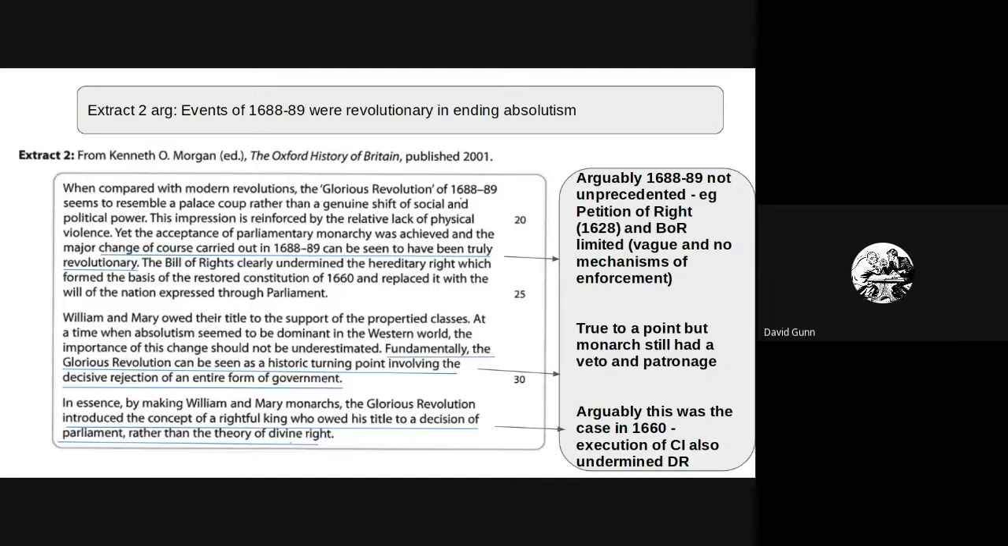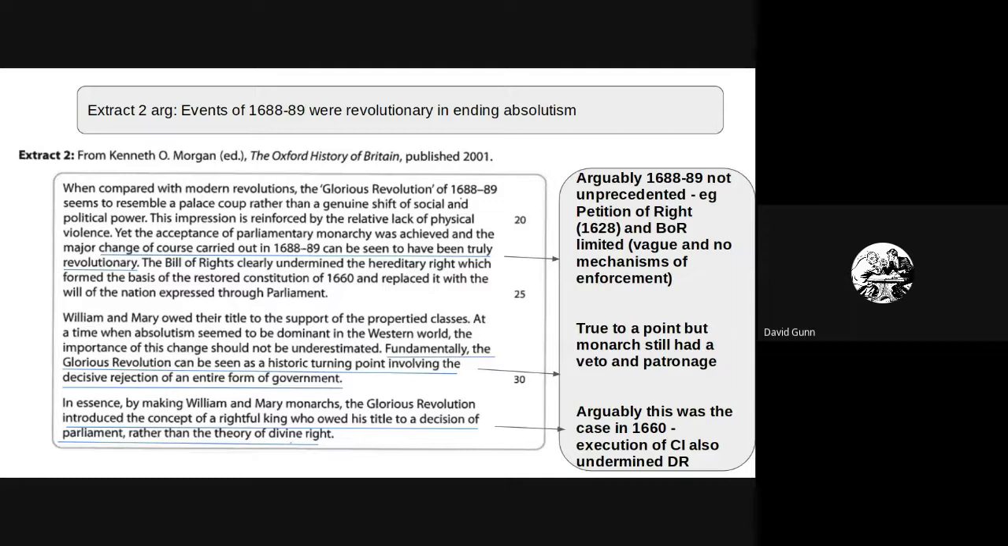Going on to the next point, fundamentally, the Glorious Revolution can be seen as a historic turning point. Again, I think you could challenge that and say it's true to a point that it rejects absolutism, but the monarch still had the power of veto. William did use his veto. You could actually counter that point and say, but Parliament forced through the Triennial Act despite the veto. But the monarch also had powers of patronage, could still go to war. So the monarch was still the head of state, the head of government. So arguably, it's not the decisive rejection of an entire form of government.